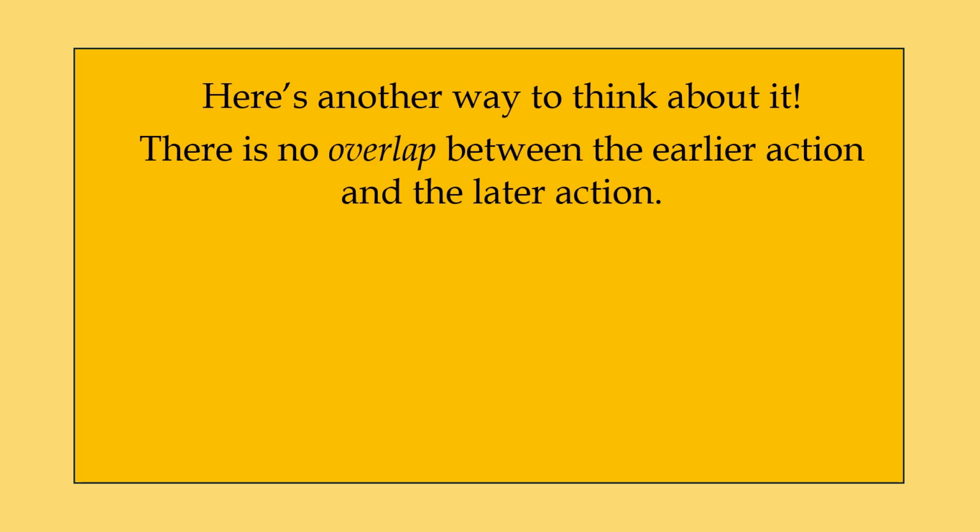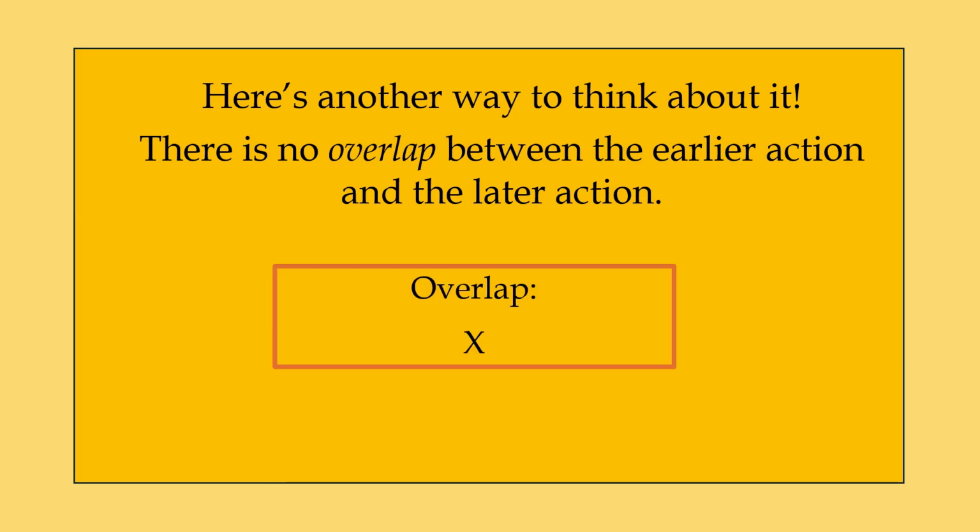Here's another way to think about it. There is no overlap between the earlier action and the later action. By overlap, we mean this. The red stripe represents the earlier action and the green stripe the later action.